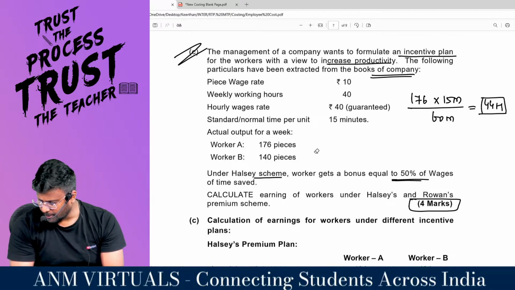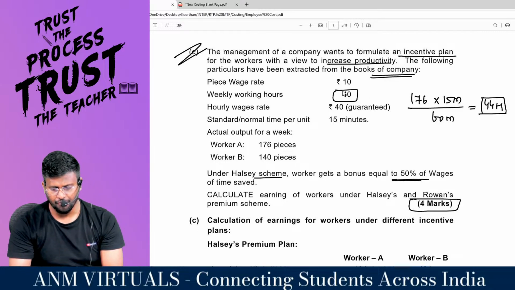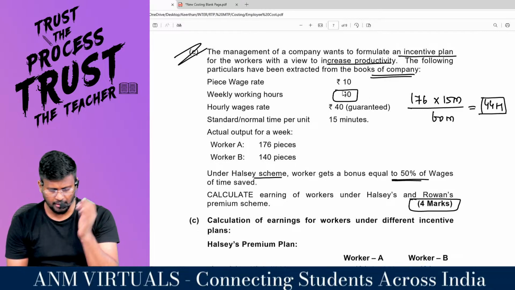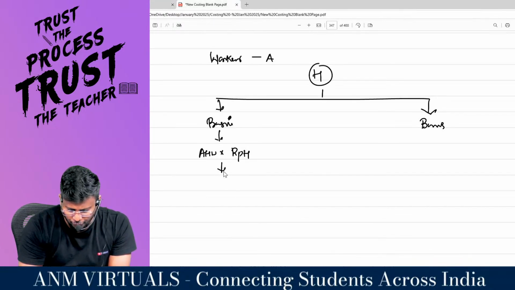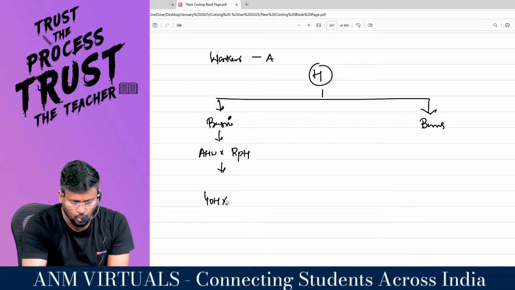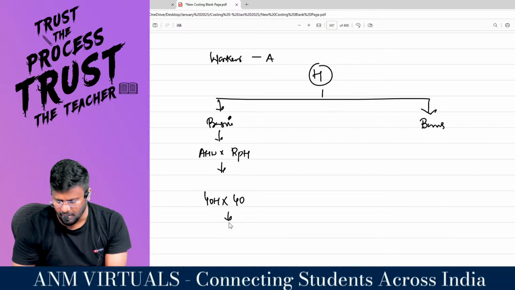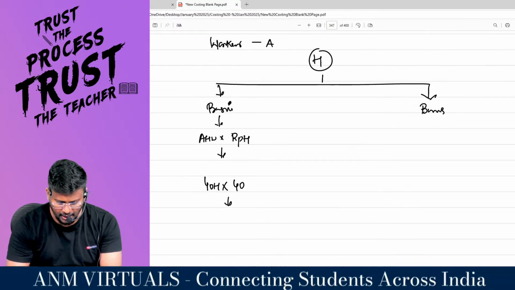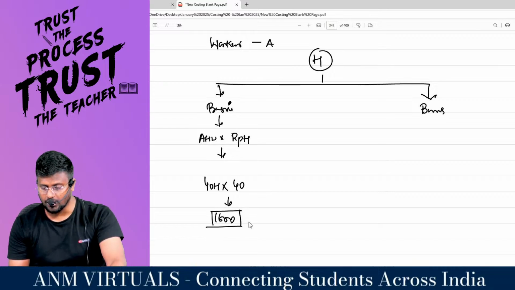But my dear lovable students, the weekly working hours is only what? 40. So 40 hours only they worked. So 40 hours into what is the guaranteed rate per hour? 40 rupees is the guaranteed rate per hour, right? So 40 into 40 comes to 1600 is the basic wages, and this will be same both under the Halsey and also under the Rowan.